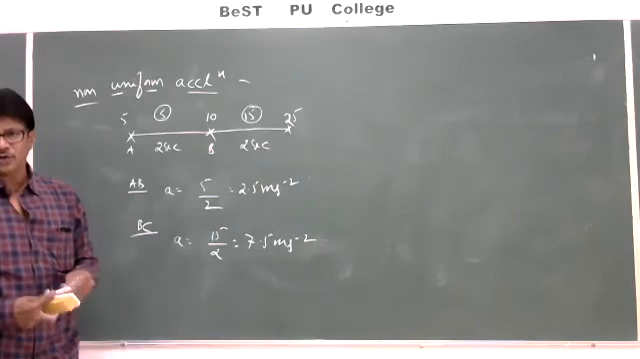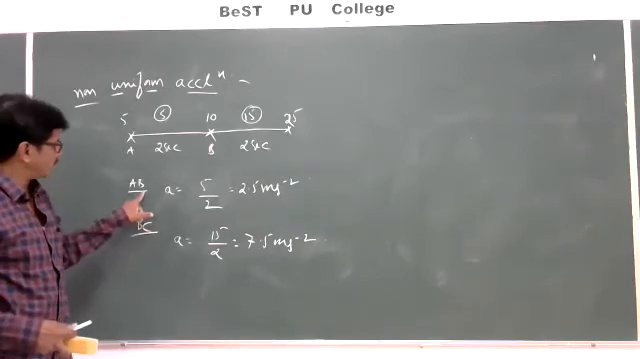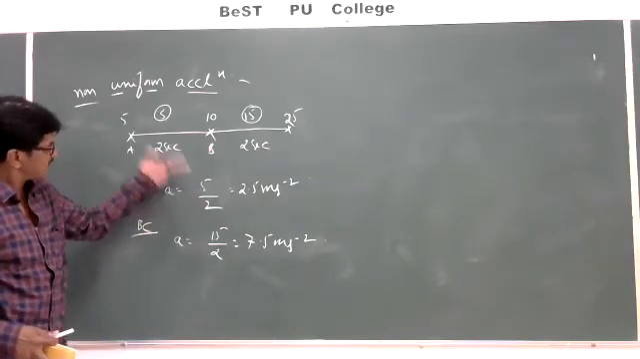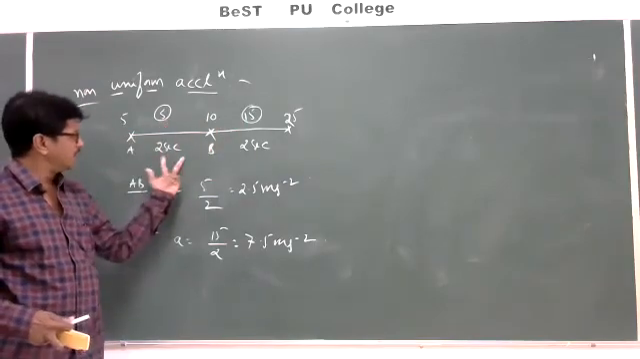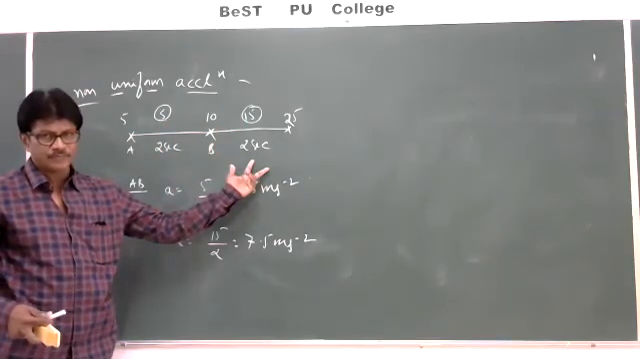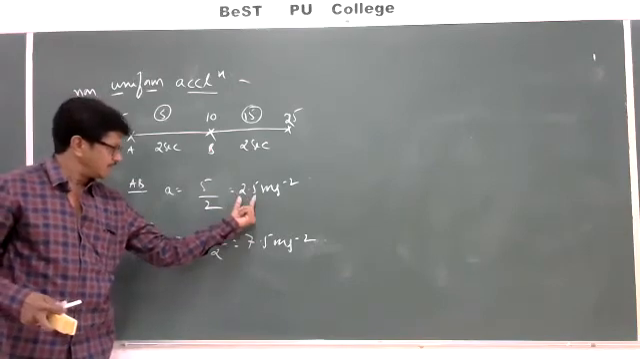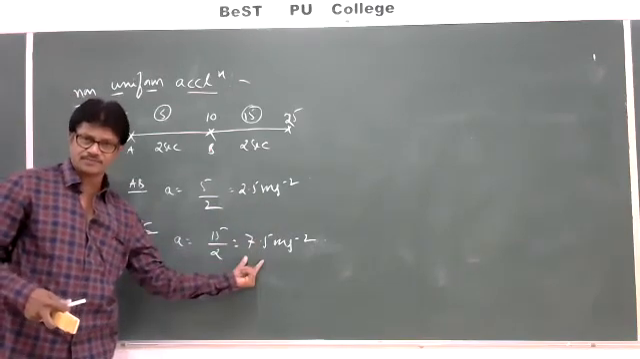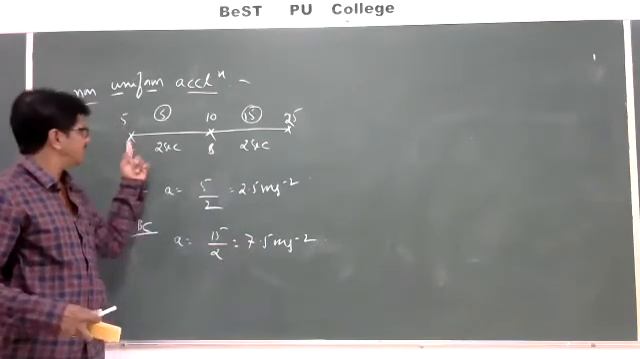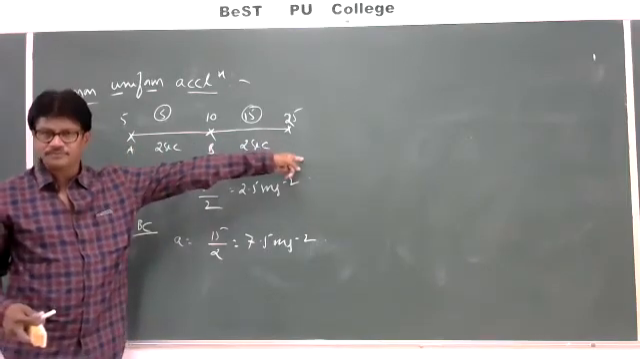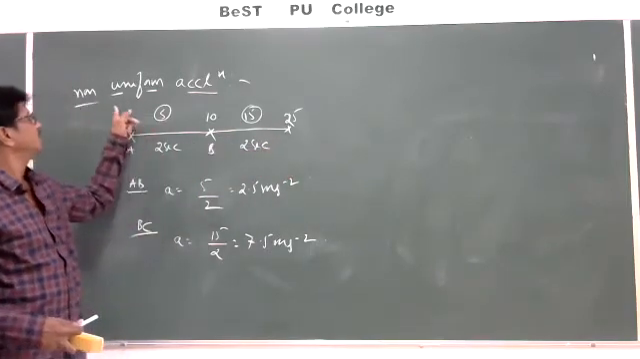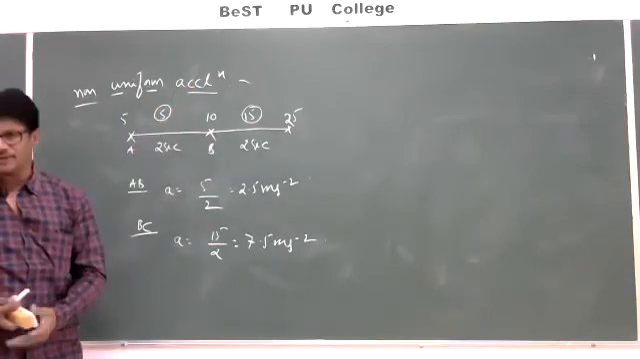So now what we can conclude? The velocity of a body changes unequally in equal intervals of time. In such a case, we are getting different accelerations. That is nothing but the acceleration is not uniform here. That's why it is called a non-uniform acceleration.